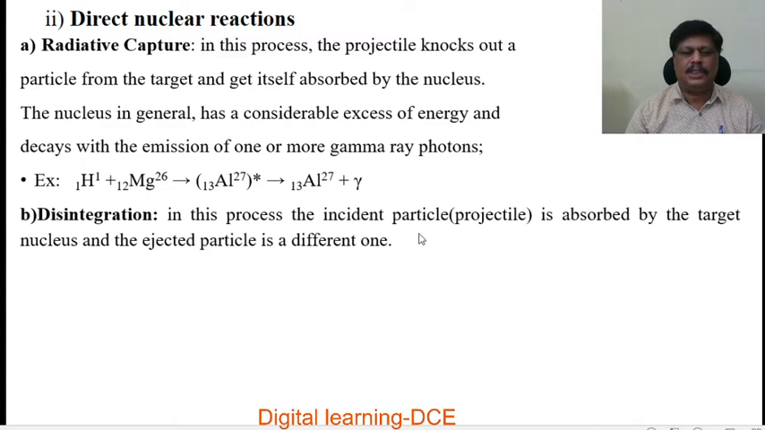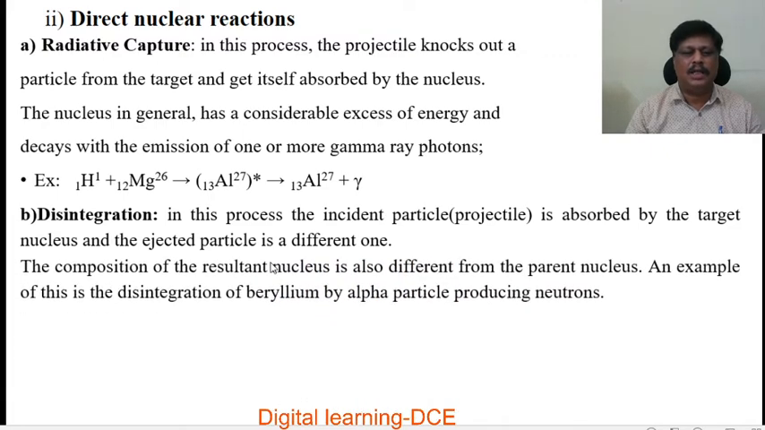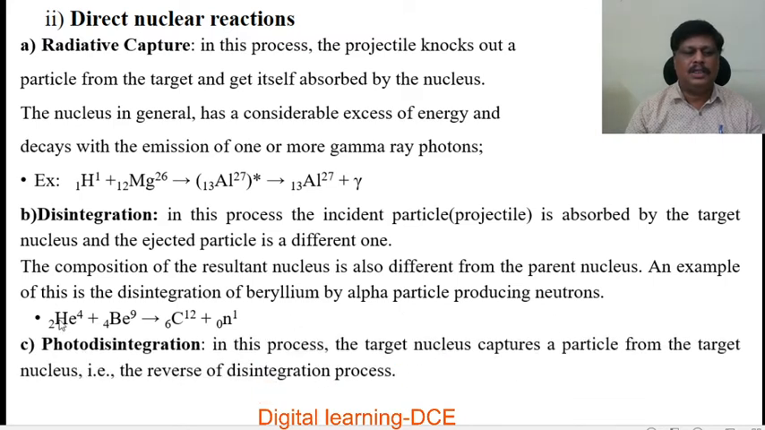In this process, the incident particle, the projectile, is absorbed by the target nucleus and the ejected particle is a different one. The composition of the resultant nucleus is also different from the parent nucleus. An example is the disintegration of beryllium by an alpha particle producing neutrons. That is, helium 4 (Z = 2) represents the alpha particle, the bombarding particle or projectile, and beryllium 9 (Z = 4) is the target nucleus. This target nucleus absorbs the alpha particle and gives rise to carbon 12 (Z = 6) by emitting a neutron.